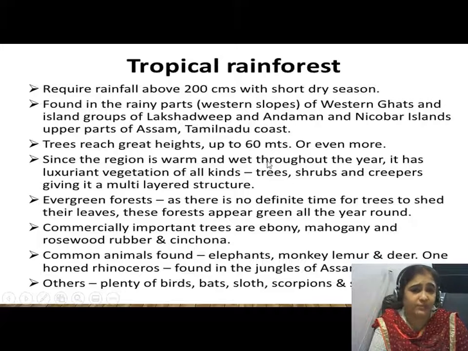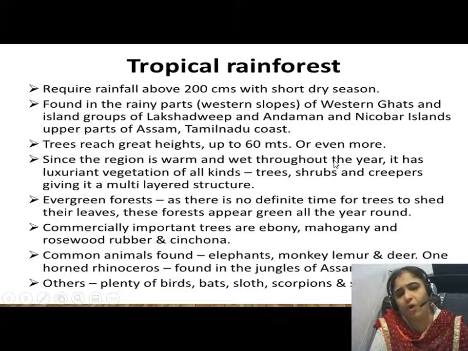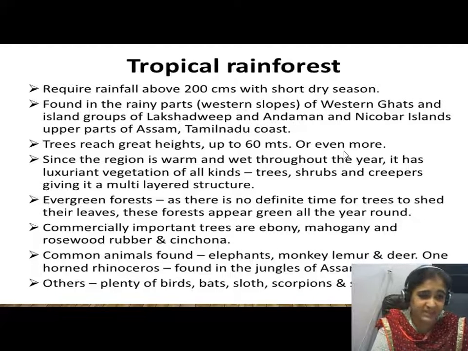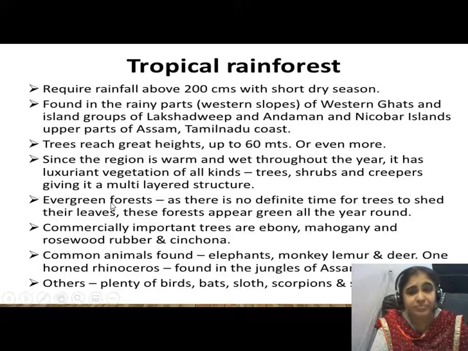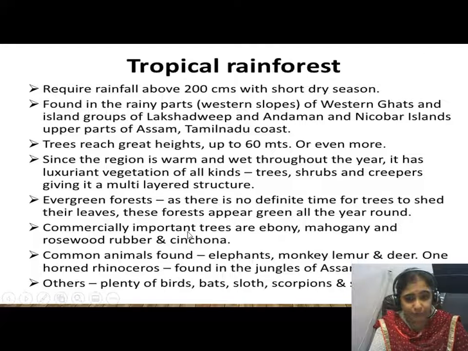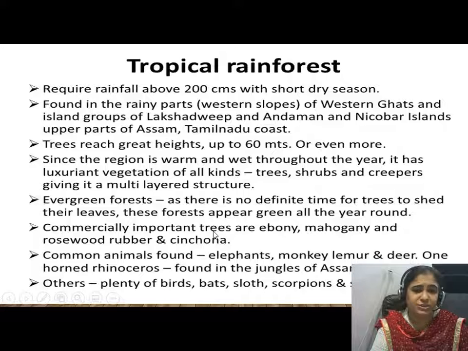As the region is very warm and wet throughout the year, these kinds of forests have all types of tree forms. They have trees, shrubs, and creepers. They are evergreen forests, as I've already told you, and they grow commercially very important trees like ebony, mahogany, rosewood, rubber, and cinchona. We find many animals in these forests: elephant, monkey, lemur, deer, and so many kinds of birds. Bats, sloths, scorpions, and snails are also found in these forests.